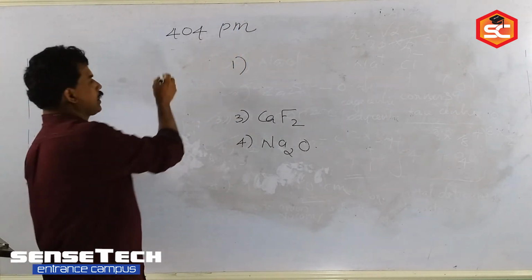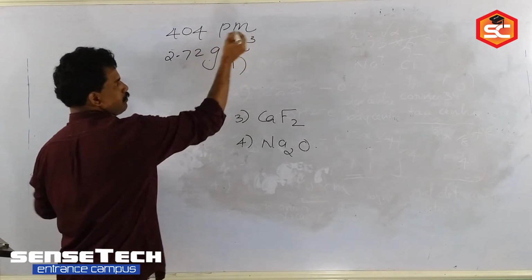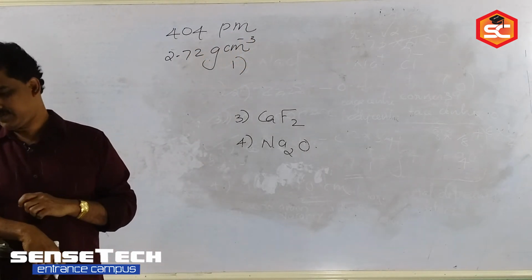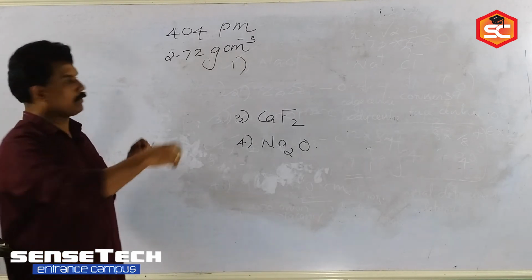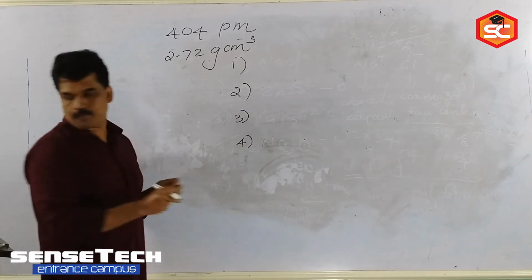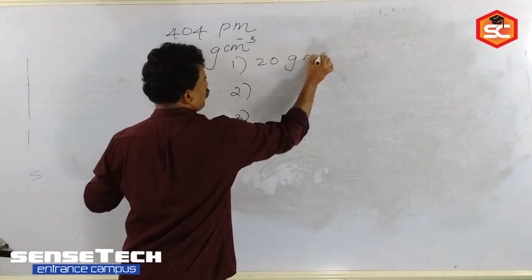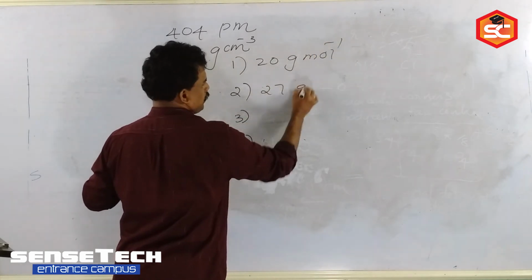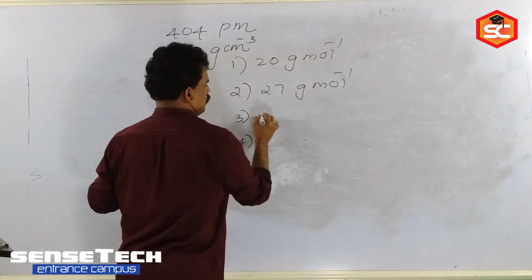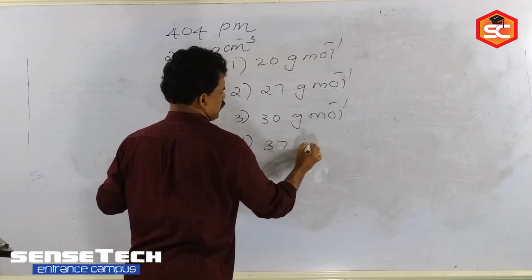The density of the metal is 2.72 gram per centimeter cube. The molar mass of the metal is? The options given are 20 gram per mole, 27 gram per mole, 30 gram per mole, 37 gram per mole.